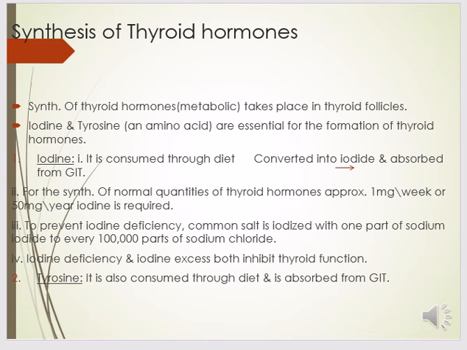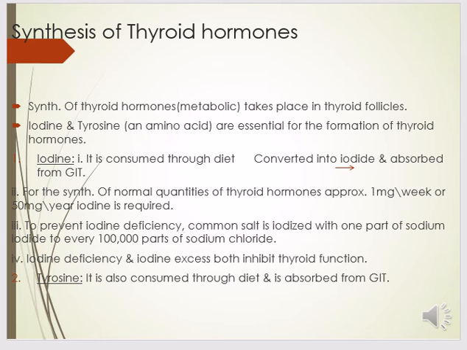For the synthesis of a normal quantity of hormone, approximately 1 mg per week or 50 mg per year of iodine is required. To prevent iodine deficiency, common salt is iodized with 1 part of sodium iodide to every 100,000 parts of sodium chloride. Both iodine deficiency and iodine excess inhibit the thyroid function.